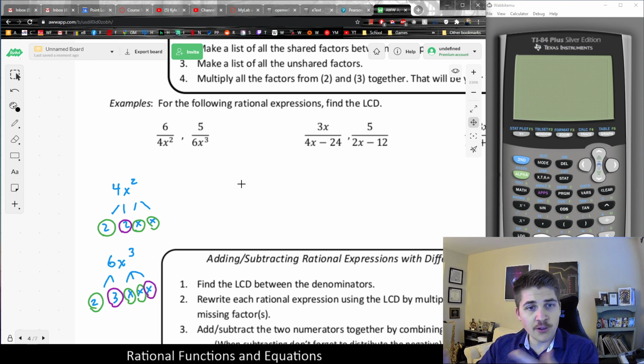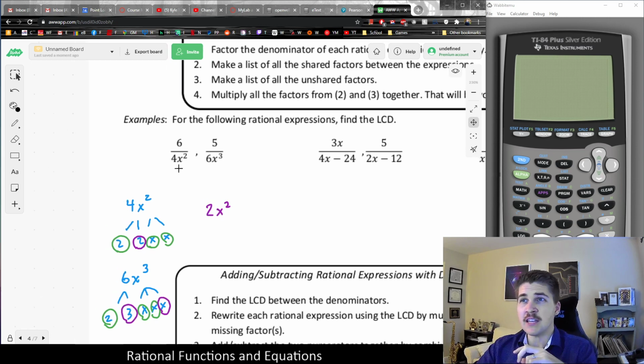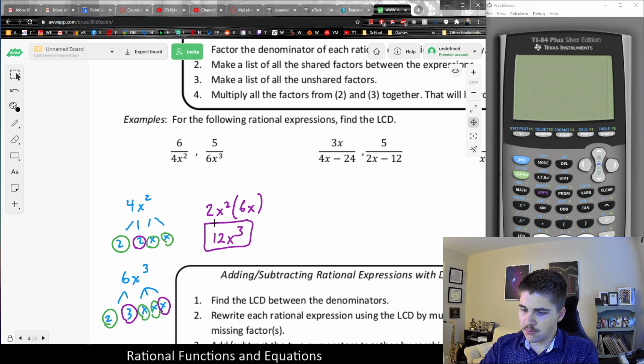And if I multiply all the green times all the purple, I would have 2 times x times, or 2x squared, which is the common factor, right? If you were thinking about factoring out the GCF, that is the GCF from green, 2x squared, right? Because they both share 2, they both share x squared. And whatever's left over is multiplied together, which is 2 times 3 times x, 6x. Because this one had a 3 and an x extra, and this one had a 2 extra. And that would leave me with 12x cubed as the LCD for those two